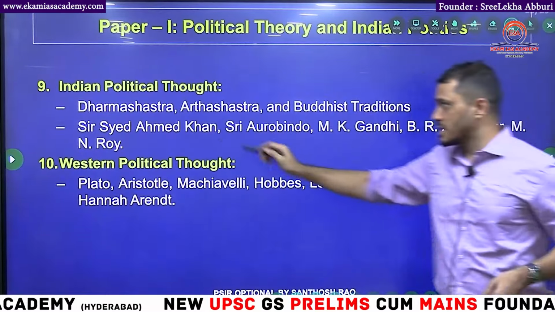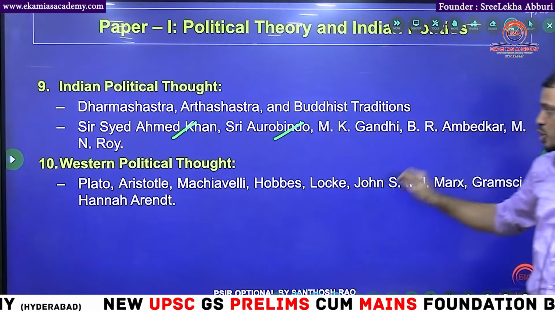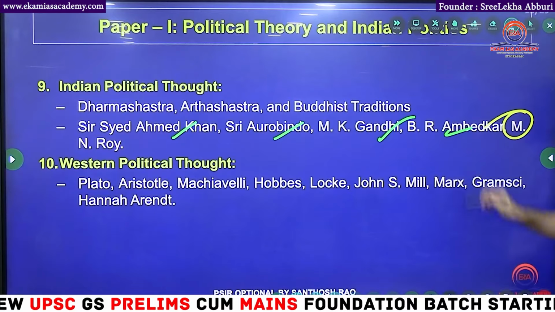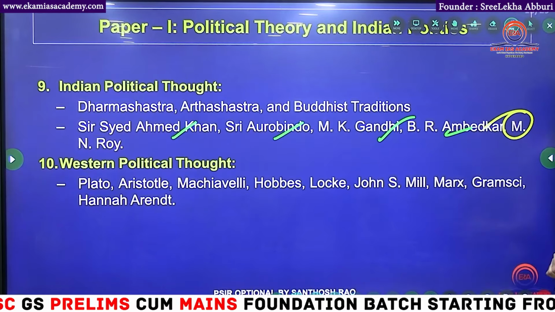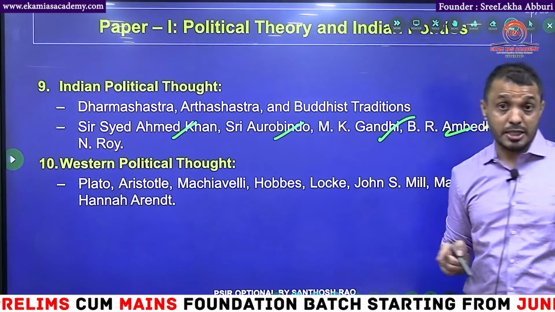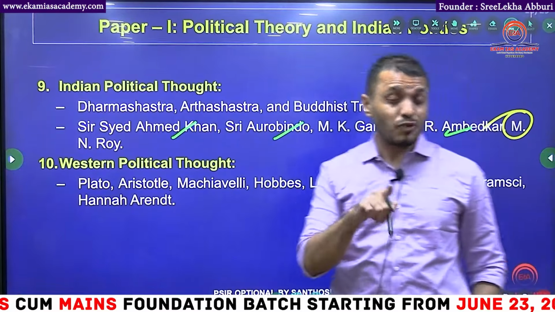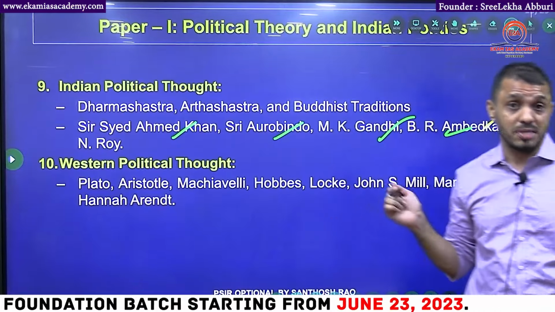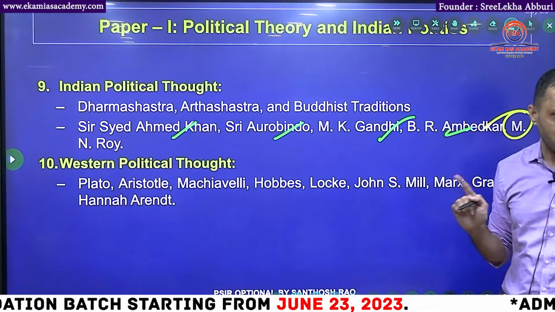And finally we will discuss Indian political thinkers: Sir Syed Ahmad Khan, Aurobindo Ghosh, Mahatma Gandhi, B.R. Ambedkar and M.N. Roy. M.N. Roy is about the communist ideology. In polity also, I dictated to you in fundamental rights, making of the constitution, that M.N. Roy was the first one who proposed the idea of a Constituent Assembly.